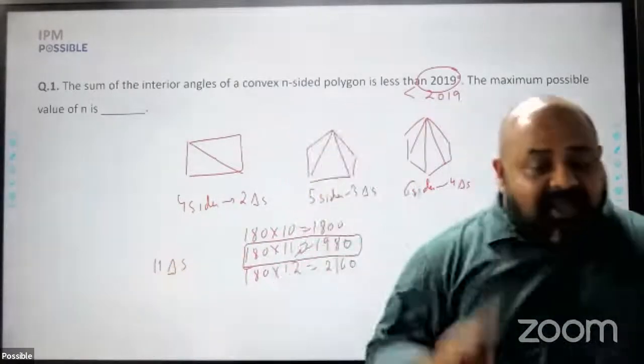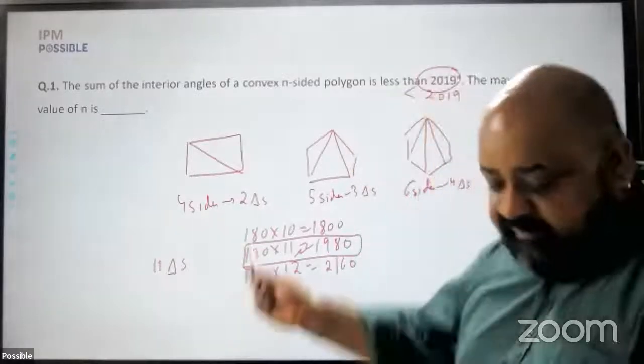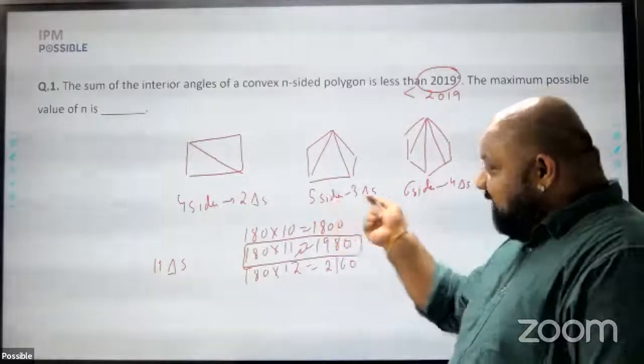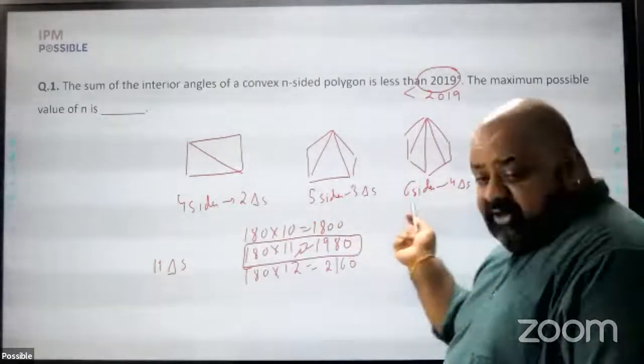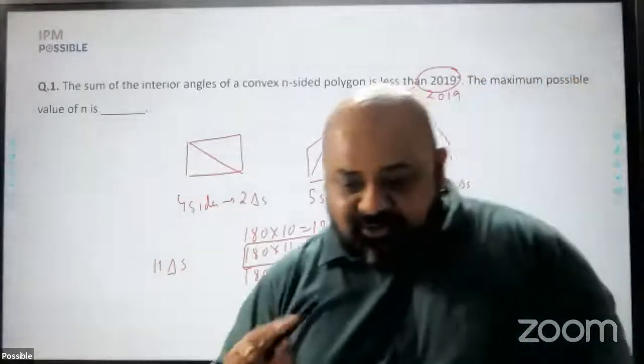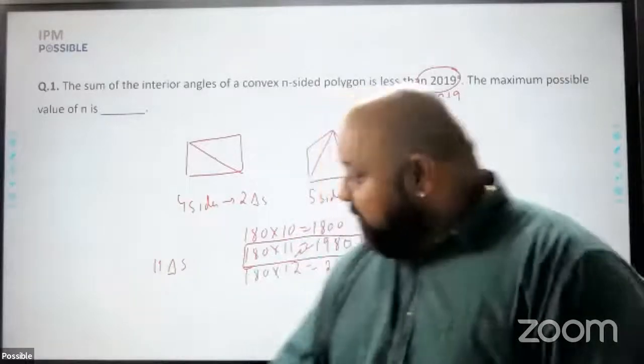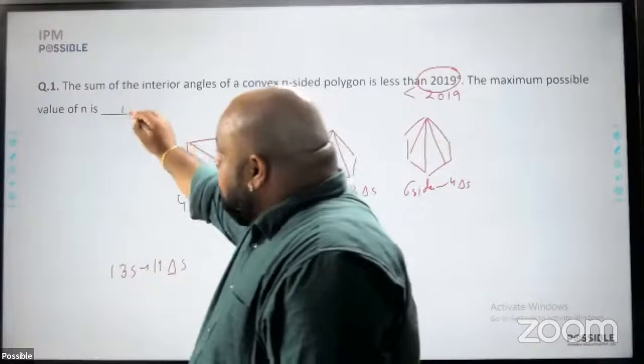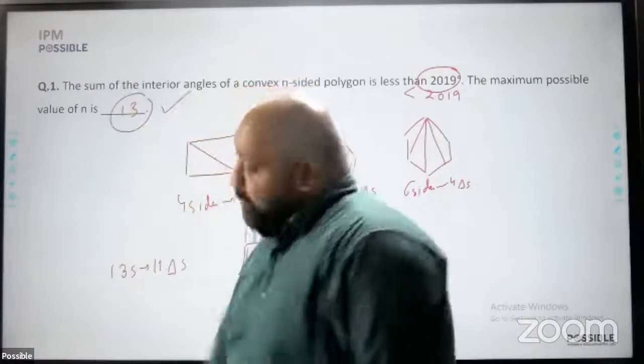My question is, how many sides will the polygon have? If you look at the pattern here, 4 sides, 2 triangles, 5 sides, 3 triangles, 6 sides, 4 triangles. So the number of triangles is 2 less than the number of sides, right? Because there are 11 triangles, the number of sides in the polygon would have been 13. Becomes my answer.